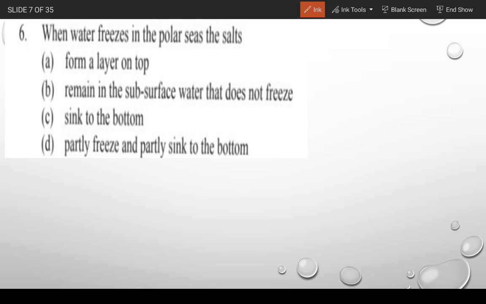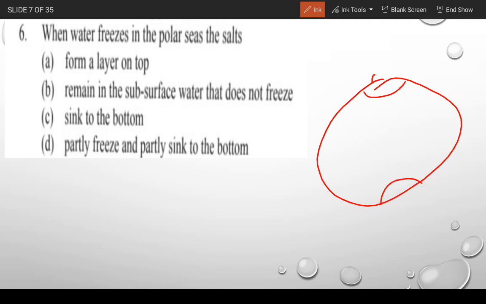When water freezes in the polar sea, on the globe here you have seen the Arctic Ocean, and here there is the Antarctic Ocean. So that is the ocean found in that region. Okay gentlemen, now moving forward. In this area there is salt in the polar ocean.